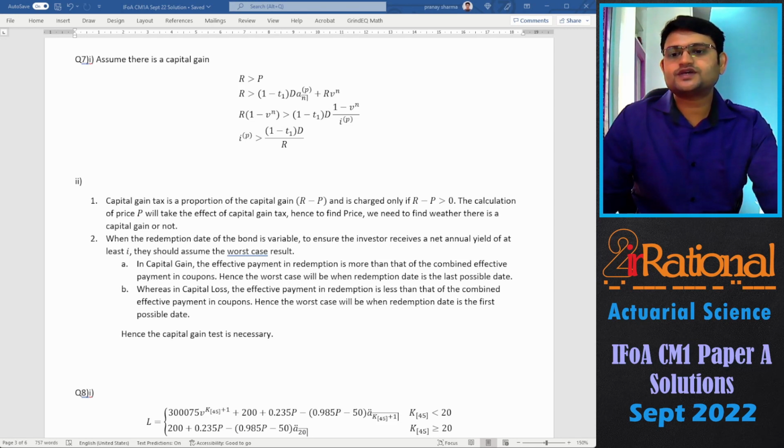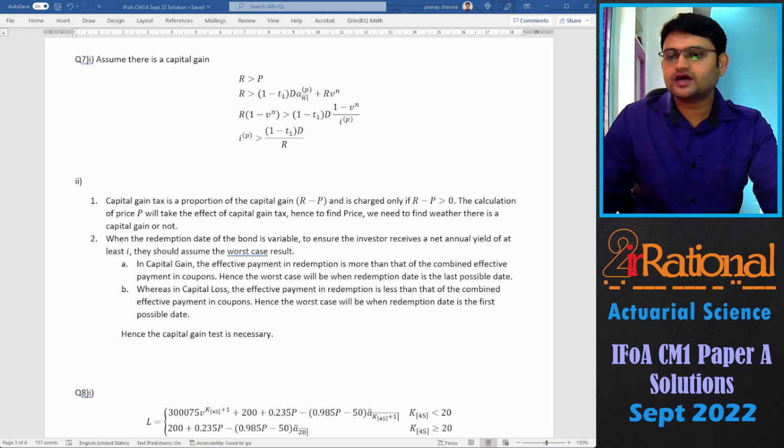For the second part, we'll say the capital gains tax is a proportion of the capital gain, that is R minus P, and is charged only if R is greater than P, or you can say R minus P is greater than 0. The calculation of the price will take the effect of capital gains tax. Hence, to find price, we need to find whether there is a capital gain or not. Second, when the redemption date of the bond is variable, to ensure the investor receives a net annual yield of at least i, they should assume the worst case result.